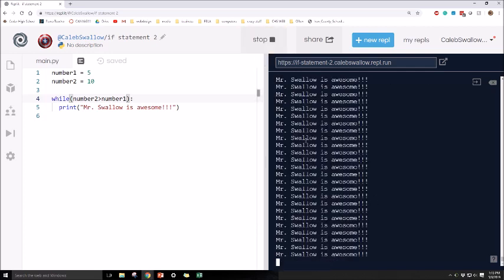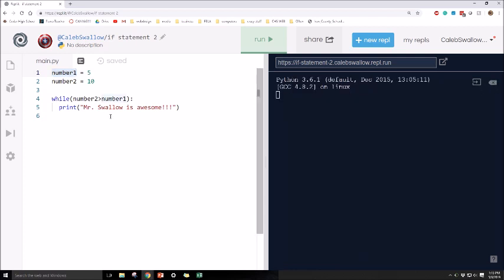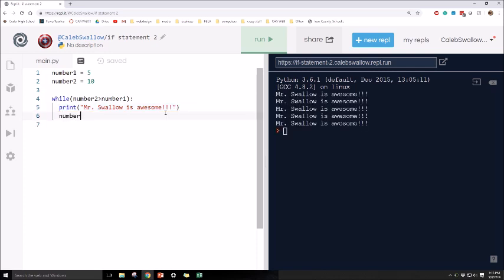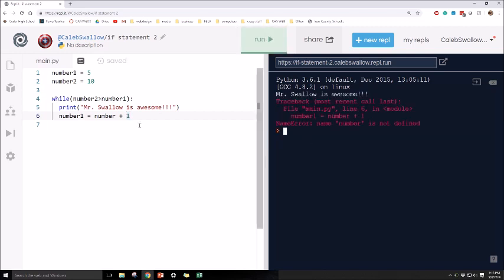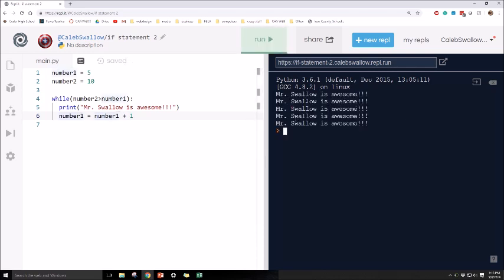And the same thing's going to happen. It's continually printed off. But now that we have variables, what we can do is change the value. Okay, so if I only wanted to print off Mr. Swallow is awesome 5 times, what I can do is say number 1 is equal to, we're reassigning number 1 a new value, number 1 plus 1. Okay, so I'm gonna run it, and then we'll talk about what it's doing. So we'll run it. Number 1, don't forget to name the variable exactly the same. Mr. Swallow is awesome 5 times.